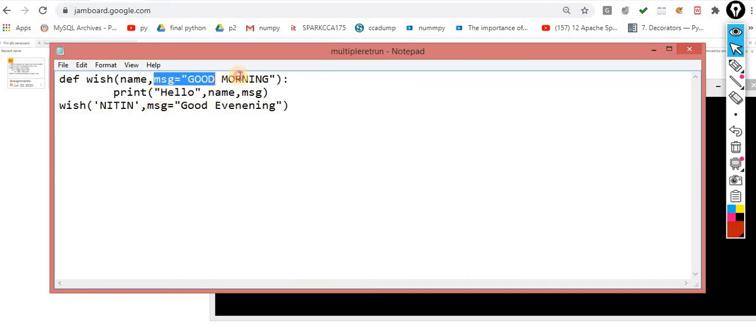Here this concept is called default argument. If I didn't supply it, then it won't get any error. It will automatically pick up this value, that is, good morning.